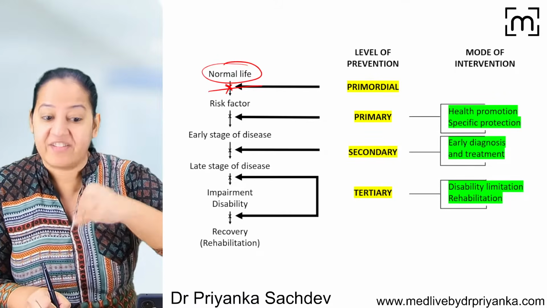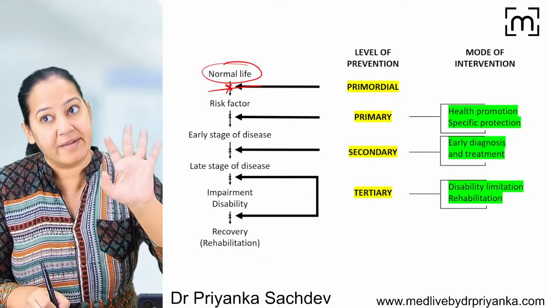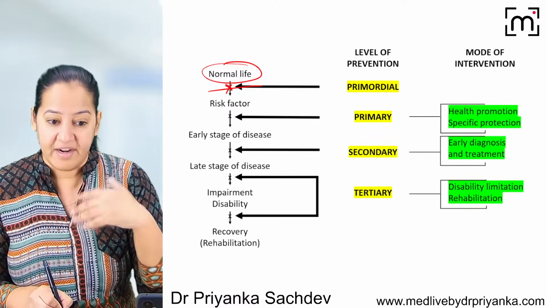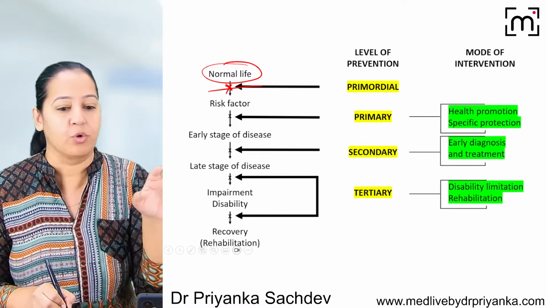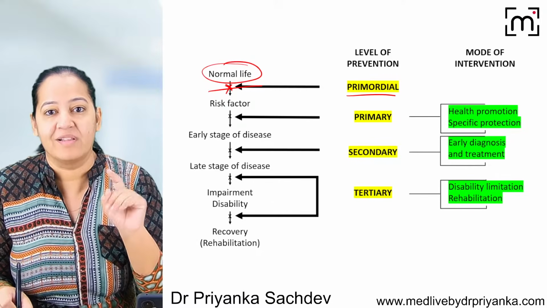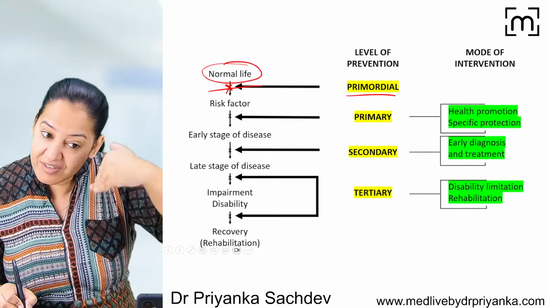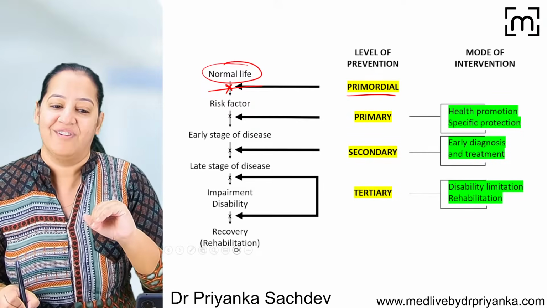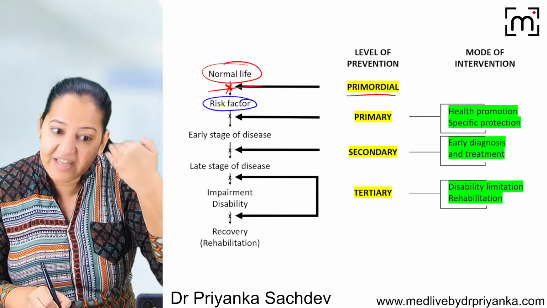Before the risk factor emerges in the life of the child, the parents are discouraging the harmful habit. They say that if you smoke in future, you can have many diseases, so when you grow up, please don't smoke. That is the primordial level, the best way of prevention, in which even the risk factor is absent and the prevention is taken before the emergence of the risk factor.